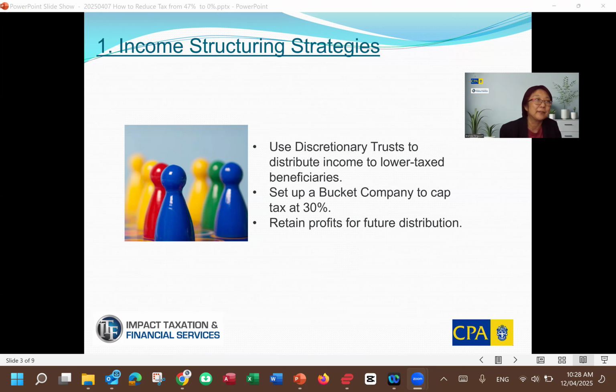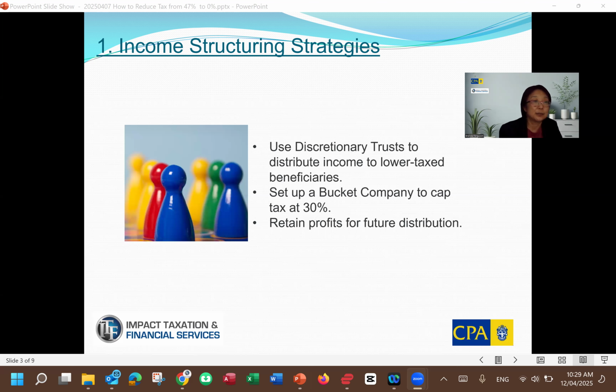So basically, potentially from the top level, if you're allowed to divert income to a family trust, you can actually set up a family trust, especially for investment. And then to have a bucket company underneath. A bucket company is basically a corporate beneficiary. Okay, it's a beneficiary that's a company. And then you can cap tax at 30%.